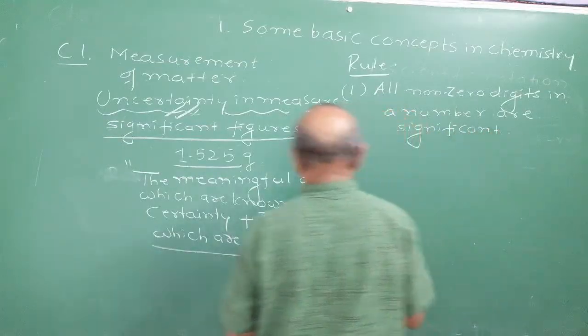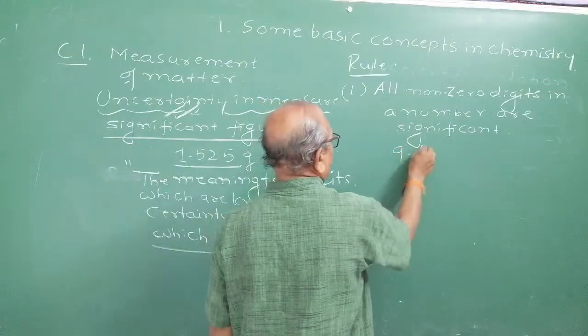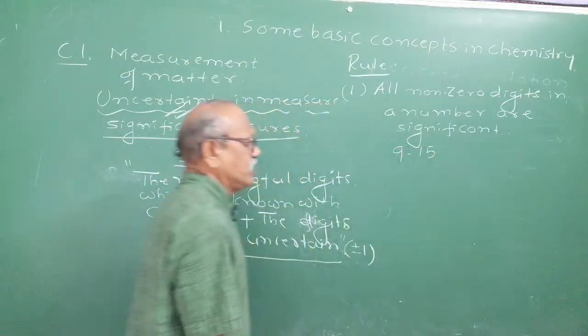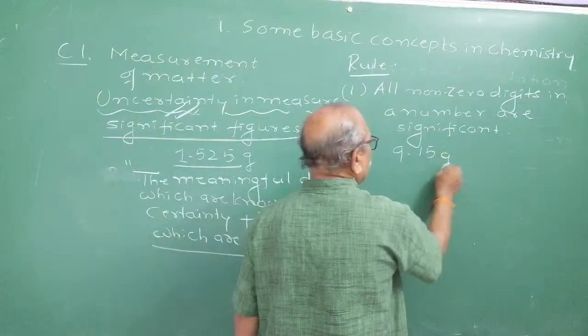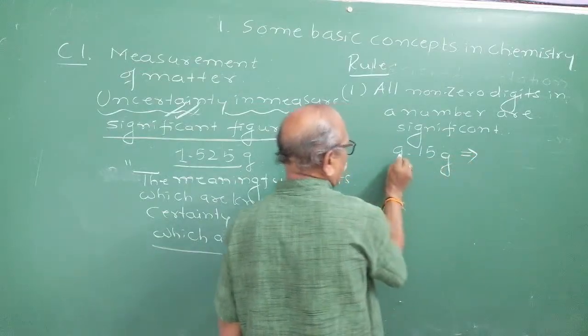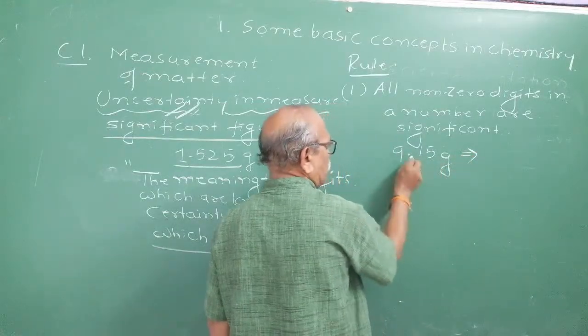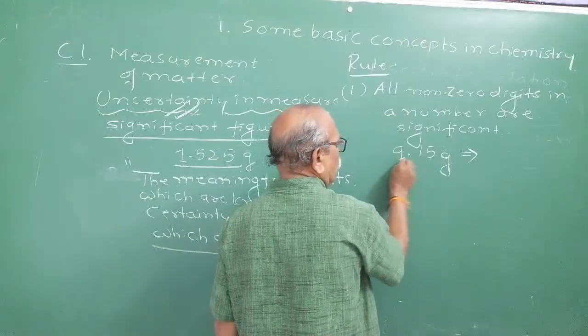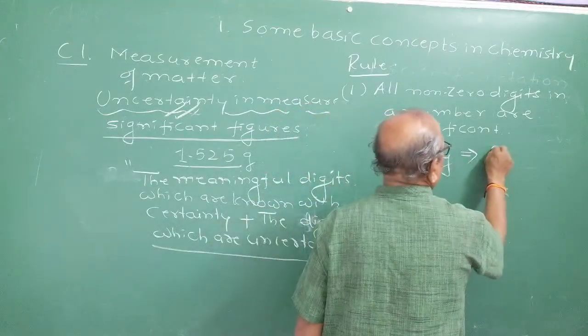So let me take an example here. Suppose I take 9.15 as a measurement of a physical quantity, say mass. The total number of digits in it is 1, 2, 3, excluding the decimal point. 9.15. Total number of significant figures is 3.